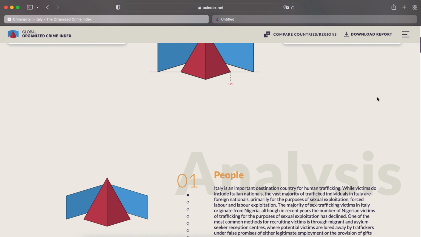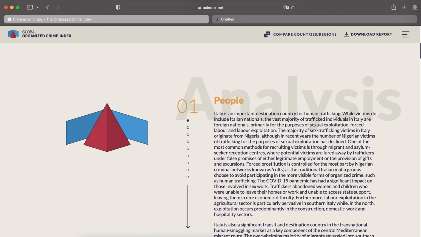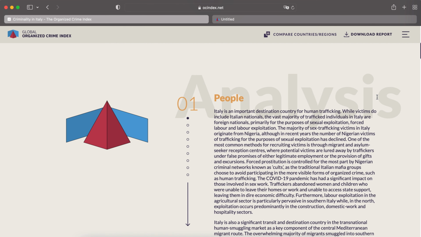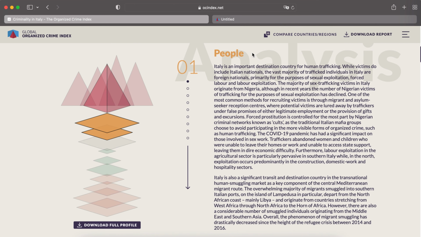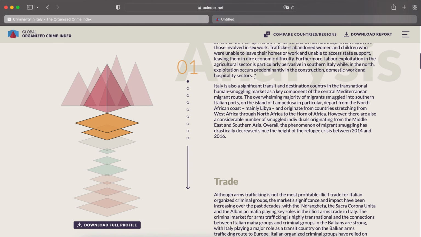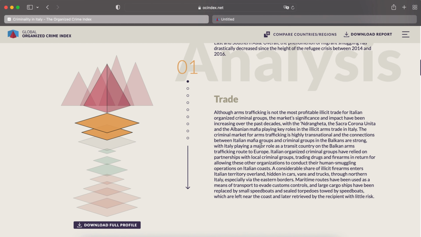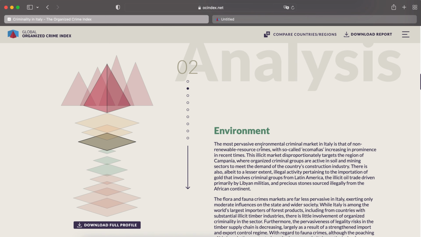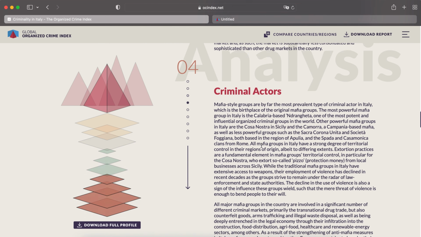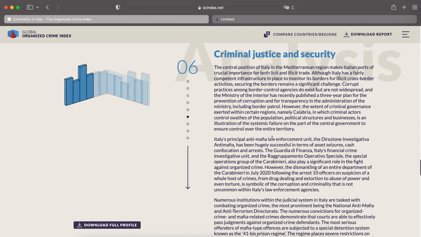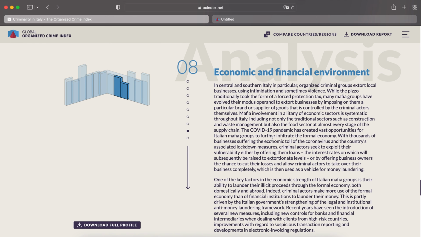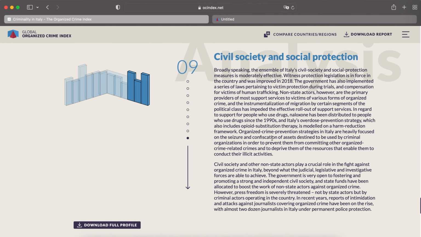If we further go down on the page, there will be an analysis that has been already provided to you across a number of elements for that specific country. So we are now looking at people, which is the first one listed for all countries. You will see an analysis based on the trade activity of the country, the environment, drugs, criminal actors, and then into the resilience aspect as well. So it's giving you a comprehensive analysis on leadership and governance, criminal justice and security, the economic and financial environment, civil society, and social protection.